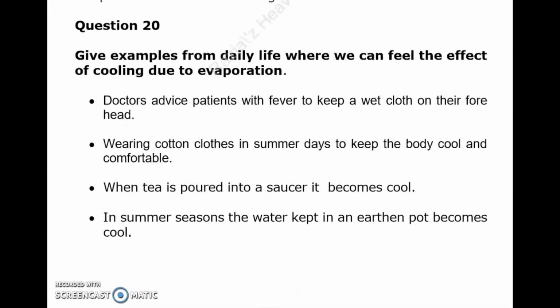Question number 20. Give examples from daily life where we can feel the effect of cooling due to evaporation. Doctors advise patients with fever to keep a wet cloth on their forehead. Wearing cotton clothes in summer days to keep the body cool and comfortable. When tea is poured into a saucer, it becomes cool. In summer seasons, the water kept in an earthen pot becomes cool.